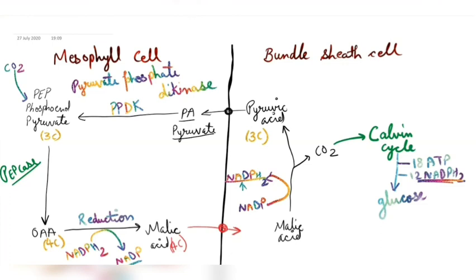Now, one more important thing is here for us, that is one calculation is here. Remember, this PPDK converts 6 molecules of ATP into 6 molecules of AMP. It means that how many phosphate molecules are being removed?